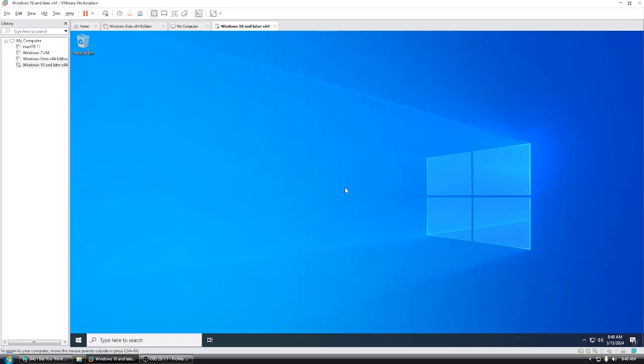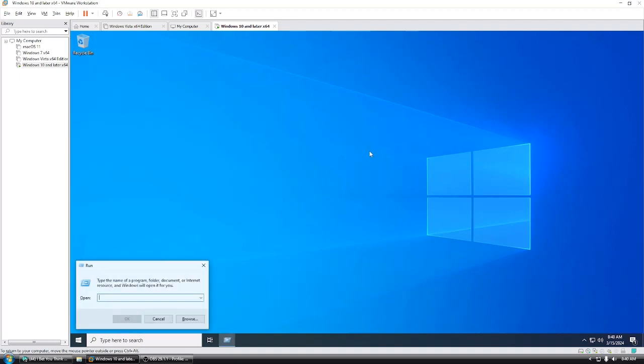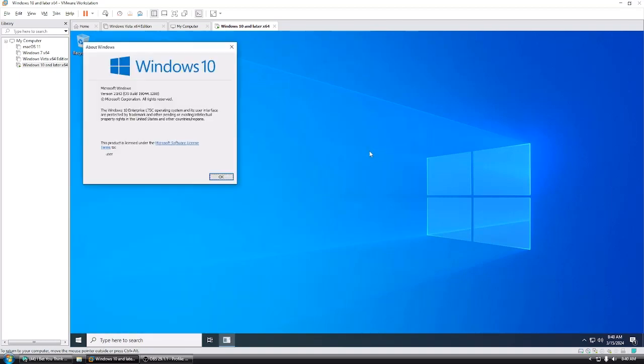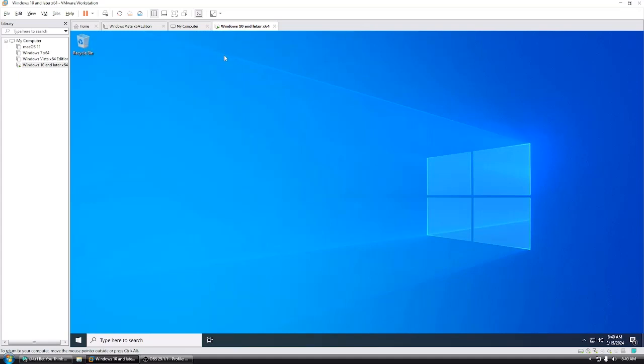Today I'm going to be showing you how to get back the Windows 7 control panel in Windows 10. So as you can see, this is Windows 10 21H2, and we're going to go ahead and bring back the Windows 7 control panel.